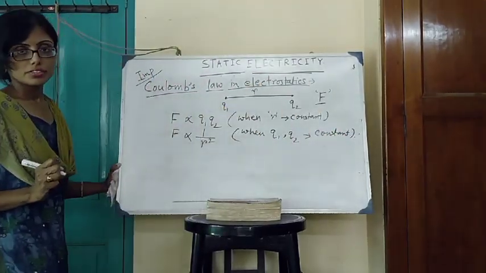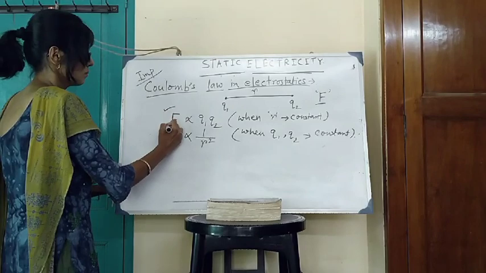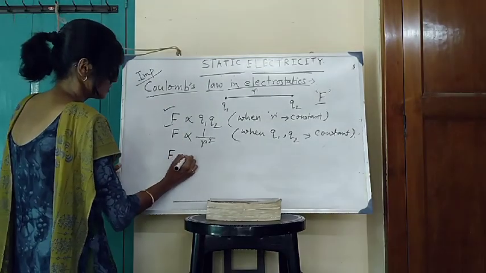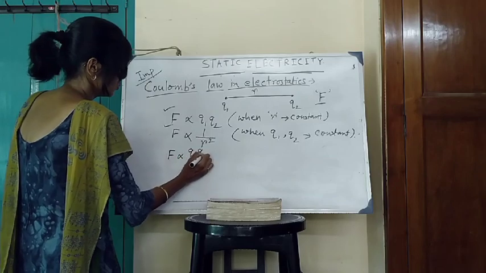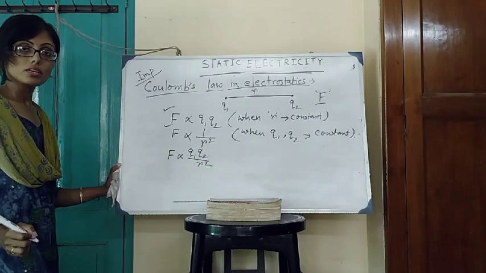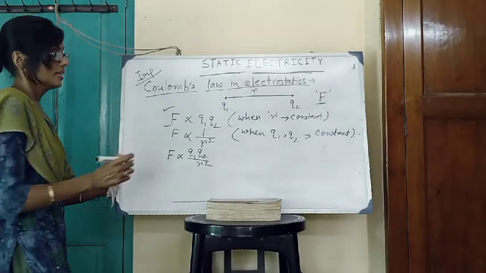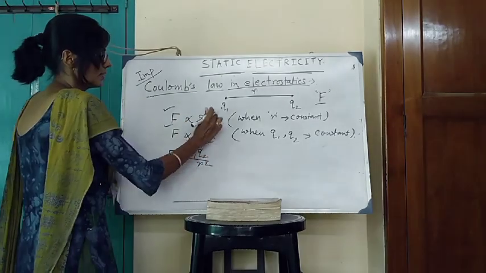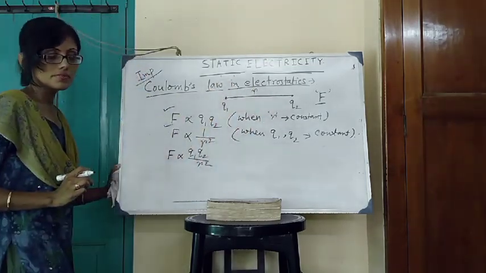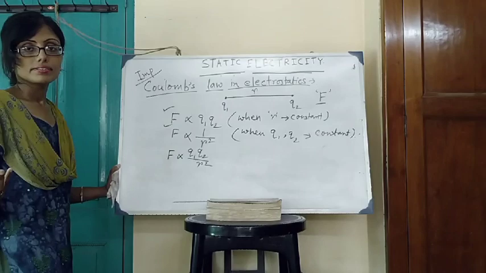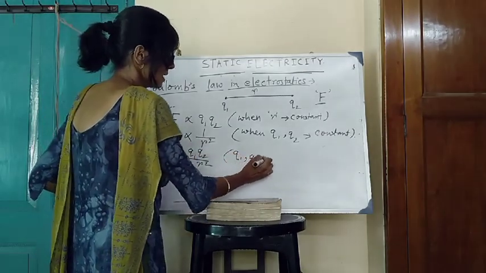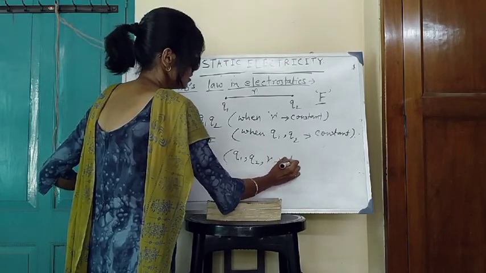Okay, by virtue of joint variation, means if we combine these two relations, we can write F is proportional to Q1 Q2 divided by r square. Okay, what is the condition? Here, Q1, Q2 and r, the magnitudes of the charges and the distance between them all are varying. Means Q1, Q2 and r all vary.